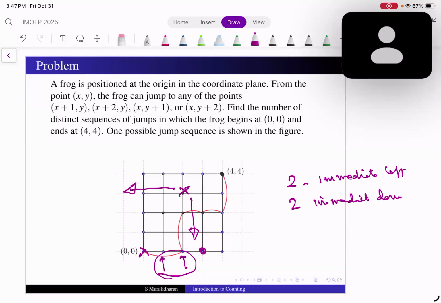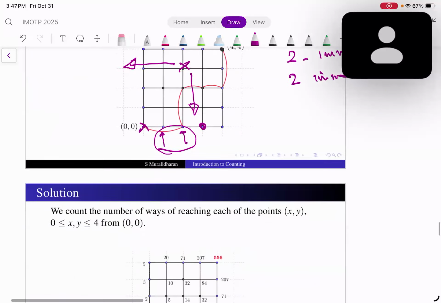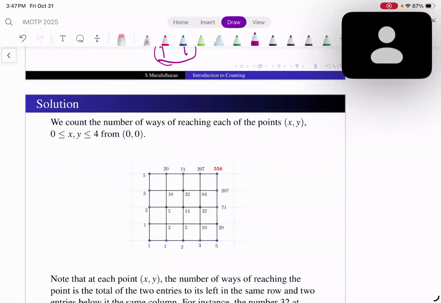So if I do that, for instance, I have 1, 1, so this one, the immediate 2 is 1 and 1. Here the immediate 2 is 1 and 2. The immediate 5 is 2 and 3. So I have added that way. And similarly for this one. So here, for instance, in this 84, how do you get 84? The sum of these two and the sum of these two.